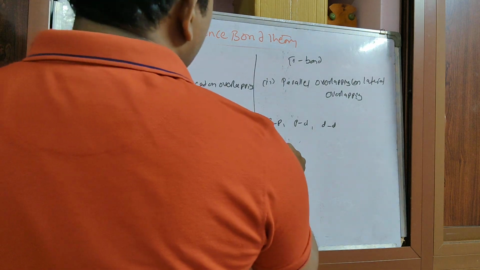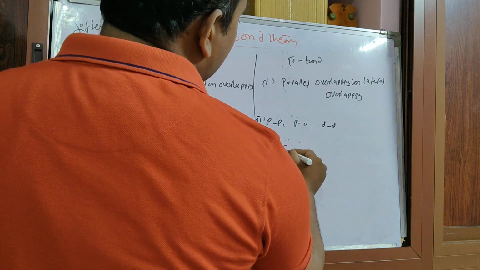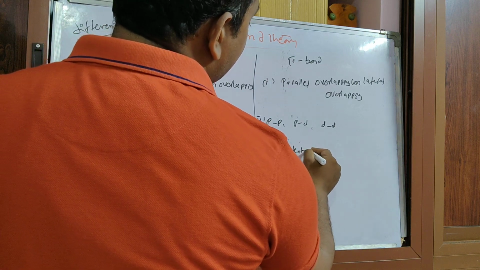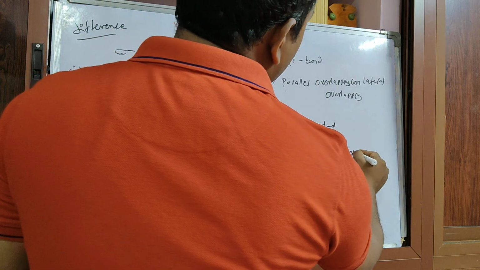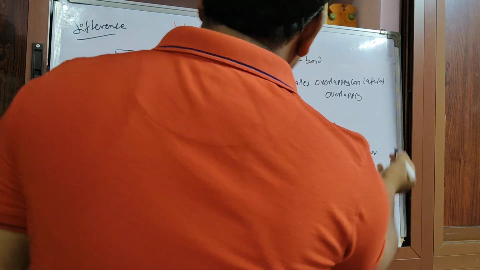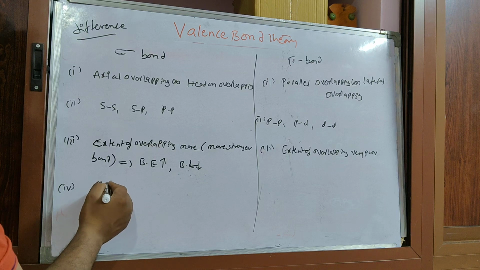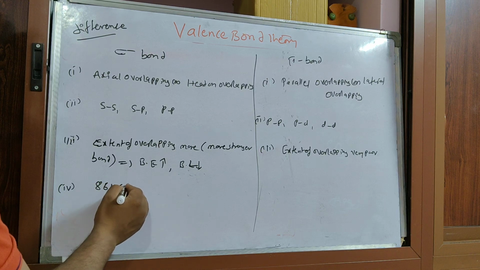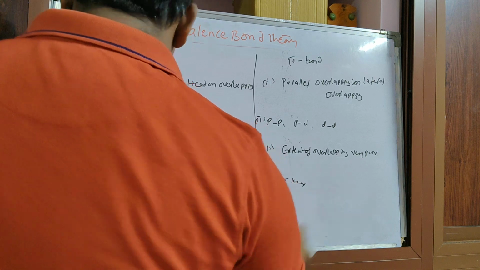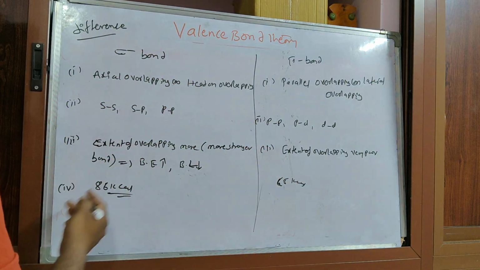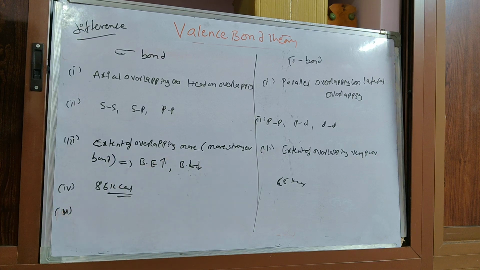In a pi bond, the extent of overlapping is very poor, less. The next difference is that approximately 86 kilocalories of energy is released in a sigma bond. In this case, 65 kilocalories, very less. That's the energy needed to break the bond.